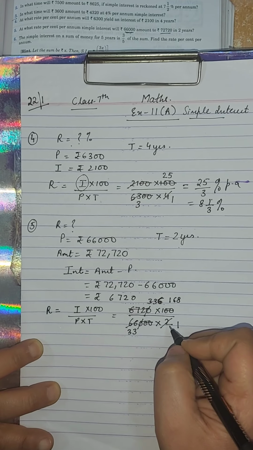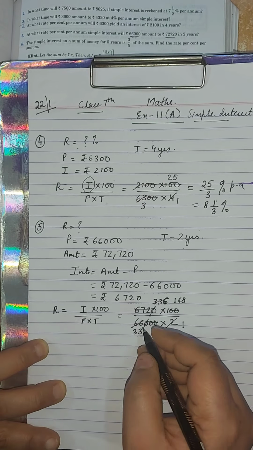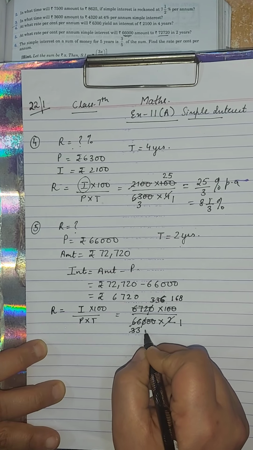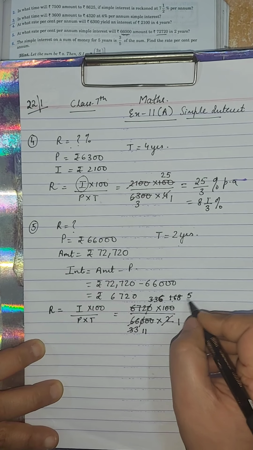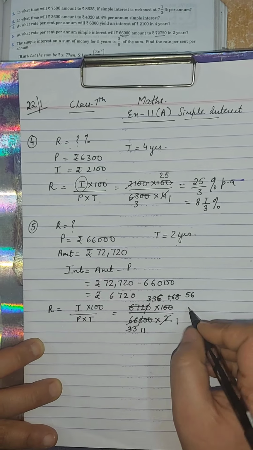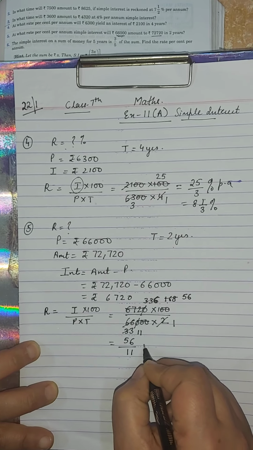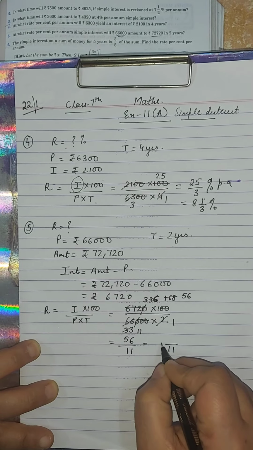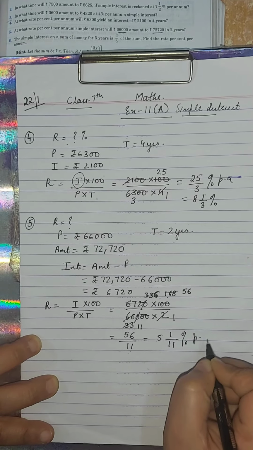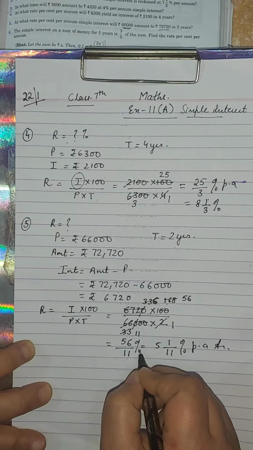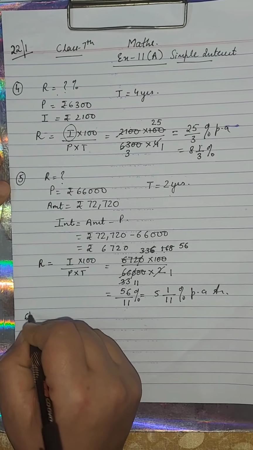Now you can cut it with 3. 3 11s are 33, and here 3 5s are 15 and 3 6 are 18. So what is left? 56 over 11. You can convert it into mixed fraction. It will come 5 1/11% per annum. This is your answer. Now come to question number 6.